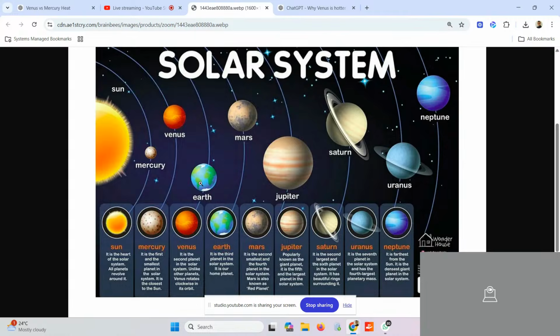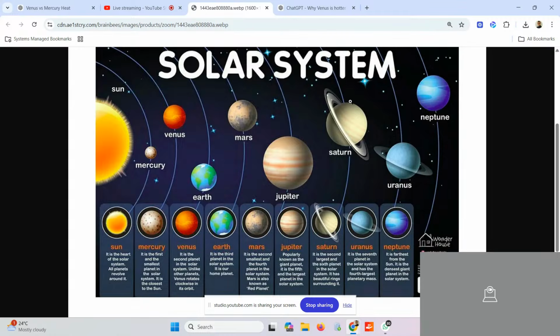Saturn is also called the planet with rings. If you see, there are a lot of rings around the planet. Let's not go into detail for now. As of now, we'll keep it simple.